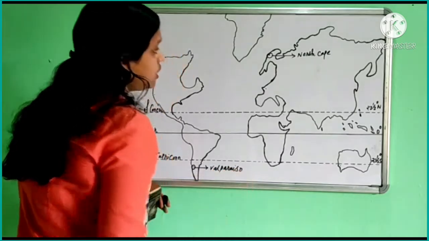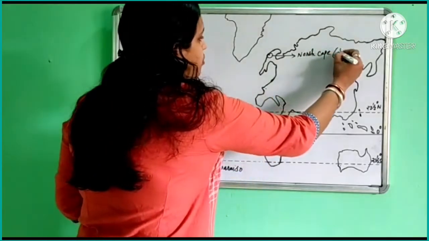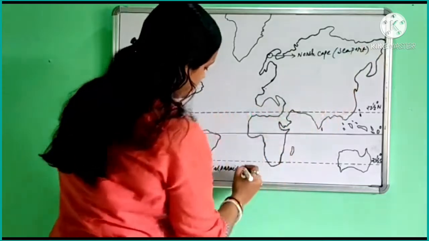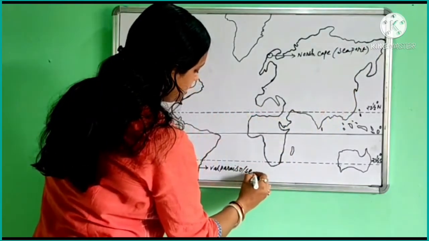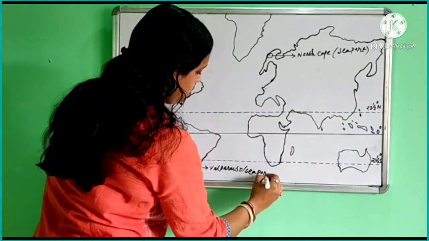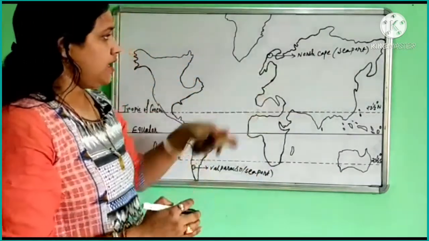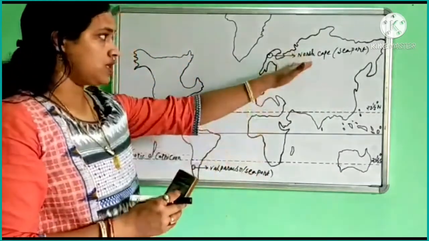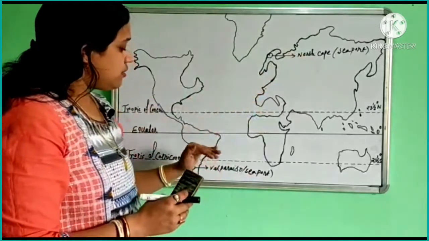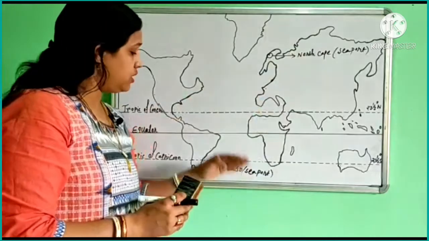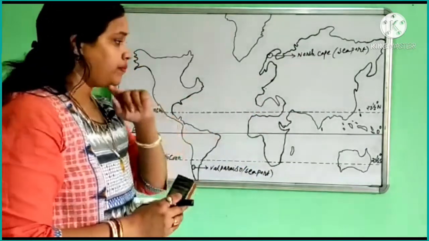So this one is also a seaport. These two are mainly seaports: one is North Cape and another is Valparaiso, found in the southern part of South America.